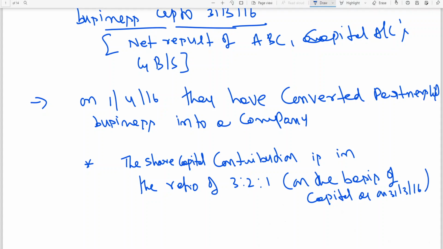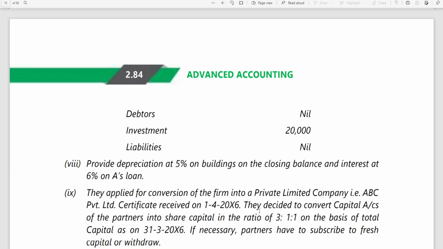That is what has been mentioned here. Excess capital is to be given back, deficiency has to be brought in. It says that if necessary, partners have to subscribe fresh capital or withdraw. Subscribe means a partner having a deficiency has to bring cash, and a partner having excess is to withdraw cash.